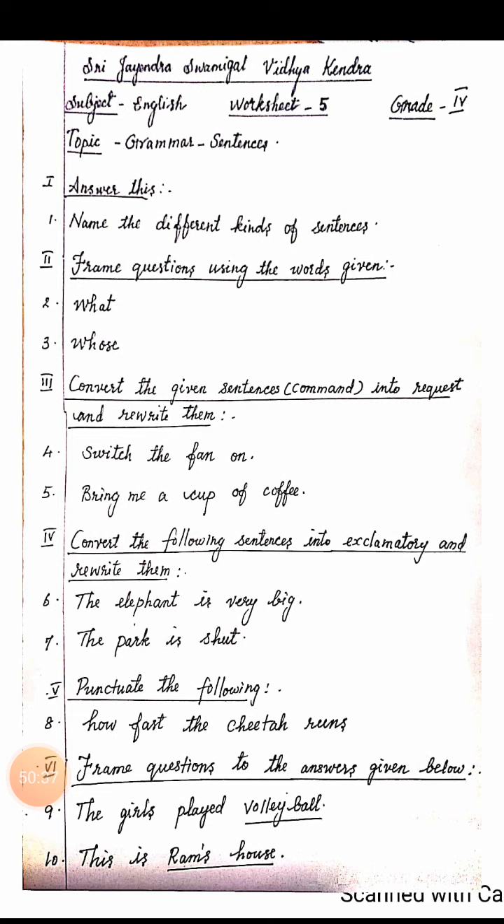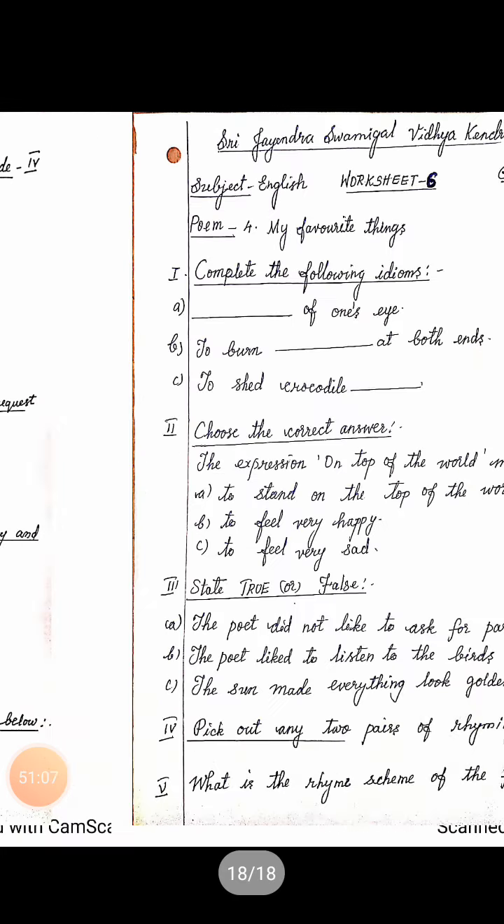Question mark. This is Ram's house, showing possession. Ram's. So for possession, we always use "whose." Whose house? Then you have to add the verb "is." Then you have to add "this." Whose house is this? Question mark. Children, whenever you write a sentence, it should start with a capital letter and end with the correct punctuation mark. As they are questions, you have to end the sentence with a question mark.